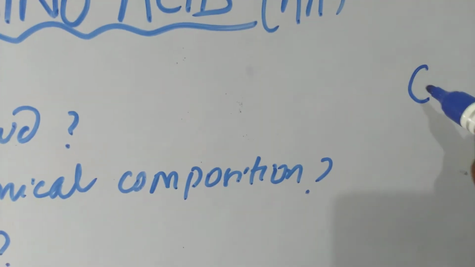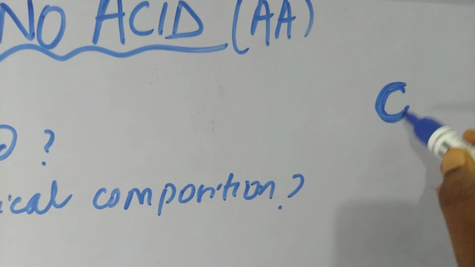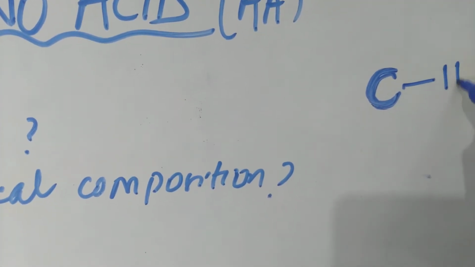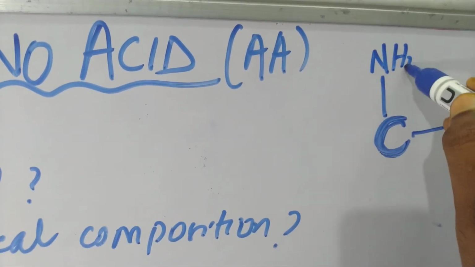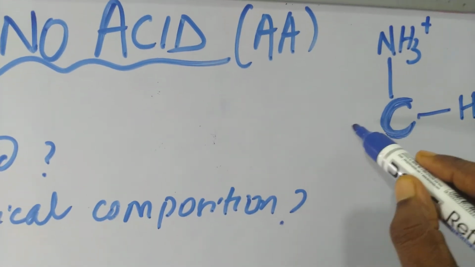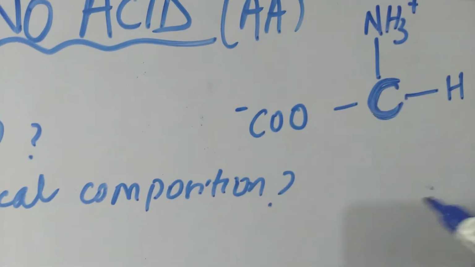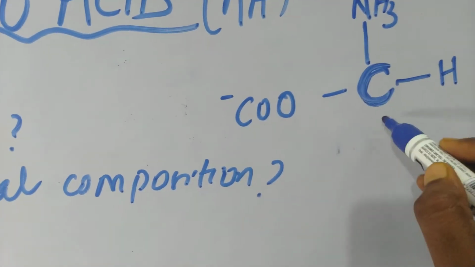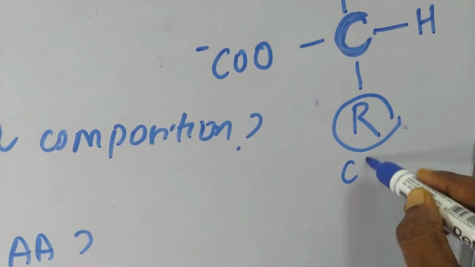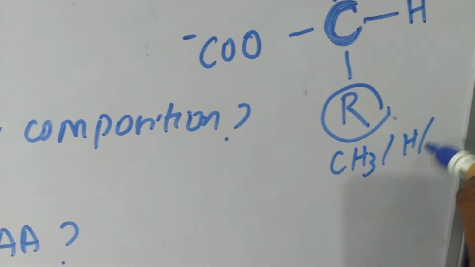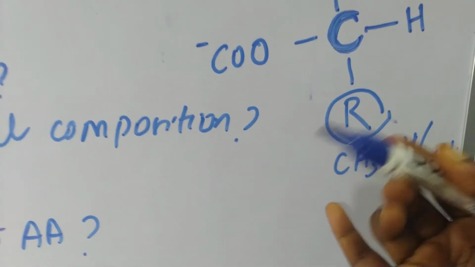The amino acid contains one central carbon atom, right, and one hydrogen, one amino group, one carboxylic group, and one side chain. It may be CH3, it may be H, it may be CH2CH3, it may be any aromatic compound, it may be anything.